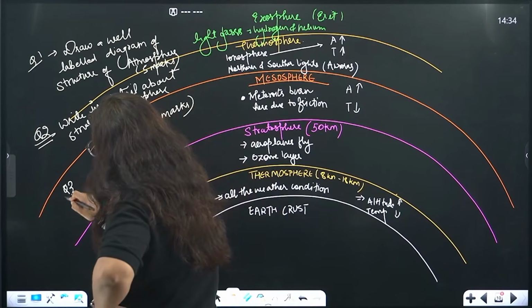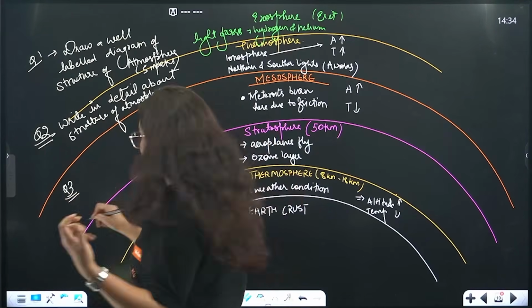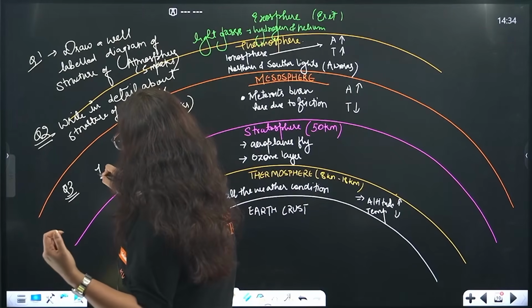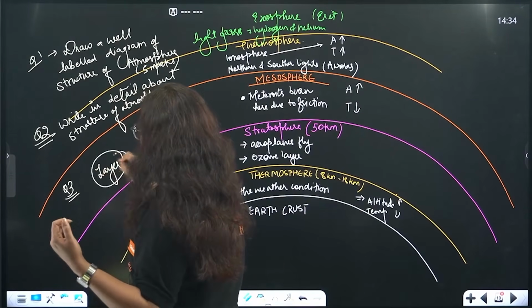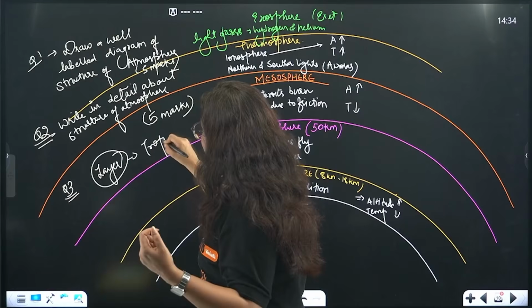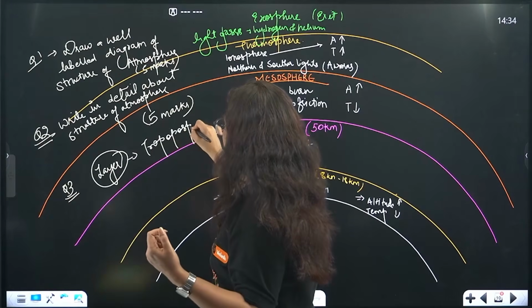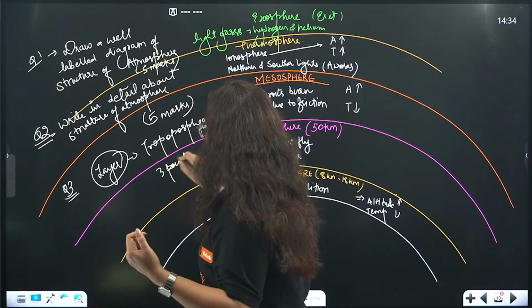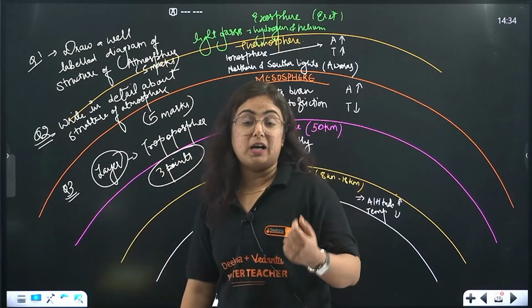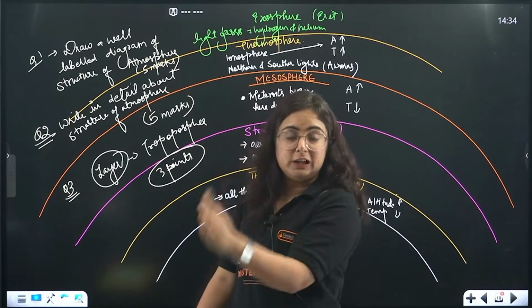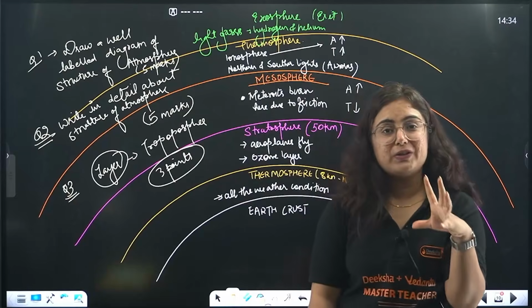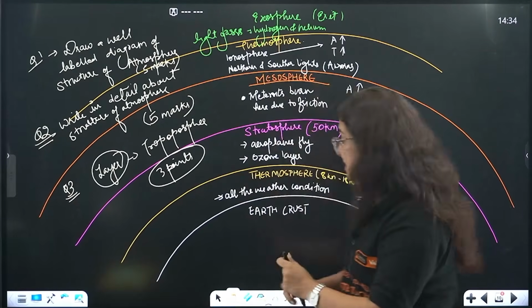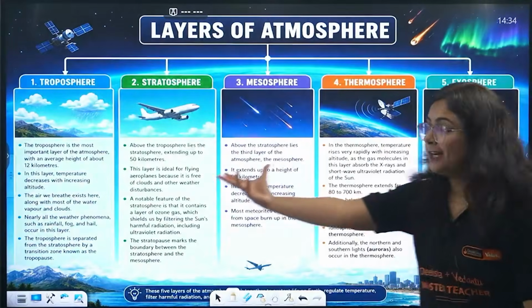Along with that, the third variety of question can be about a single layer, like write in detail about the troposphere. Here they will ask about 3 important points, because more than that there are no points, and it is for 3 marks. So for each of the layers, you should have 3 points.